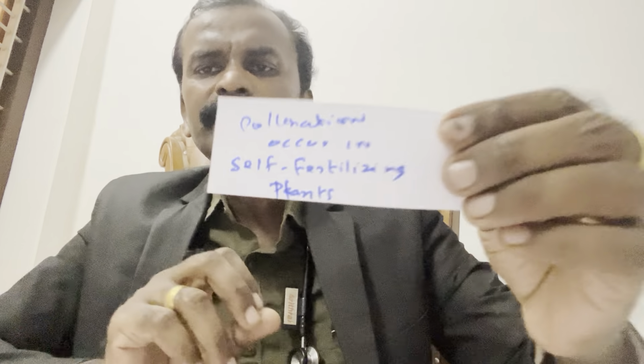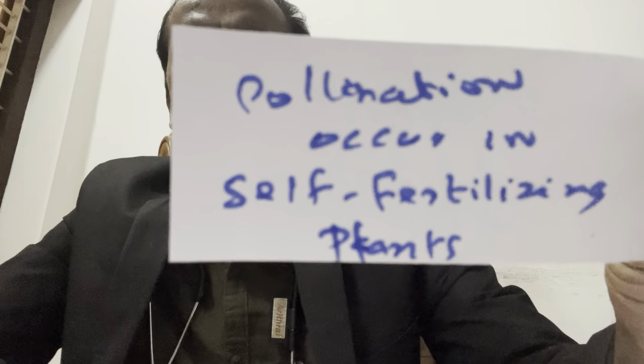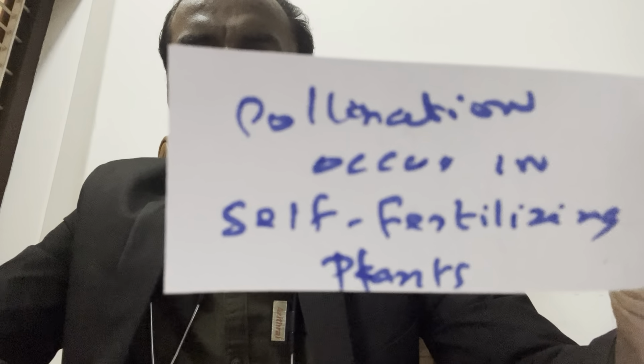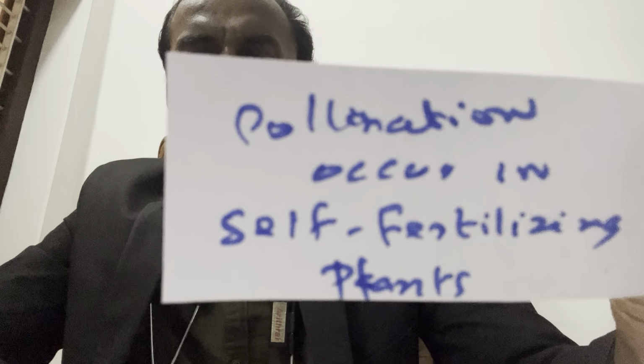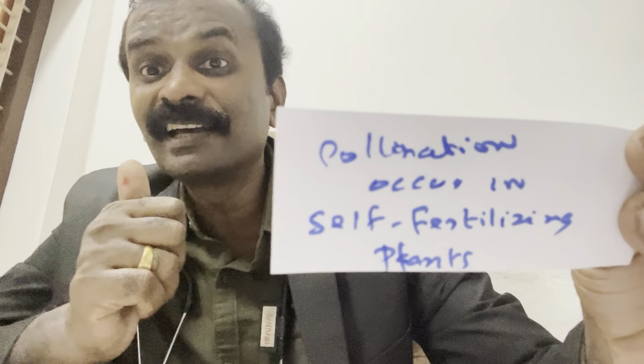Okay, good. As I told you before, all the questions I have taken from your NCERT 12th standard textbook. I think you can answer this now. Pollination occurs in self-fertilizing plants. What did I tell you?